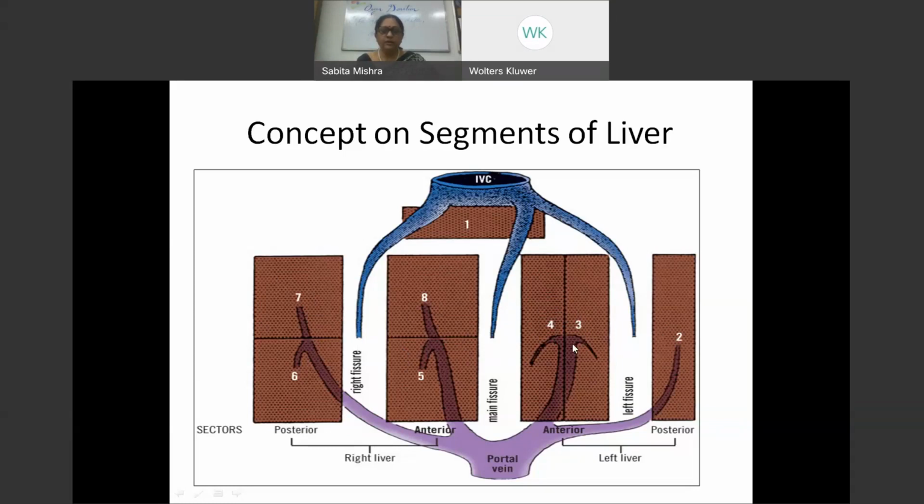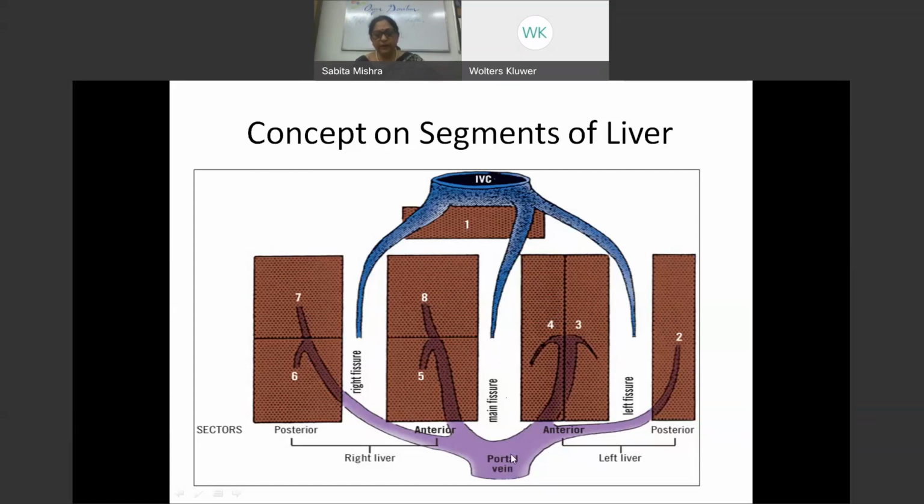So we now call it the medial lobe and the lateral lobe. So we have an equal distribution. Both the right and the left lobes have got equal distributions by the division made by these hepatic veins.